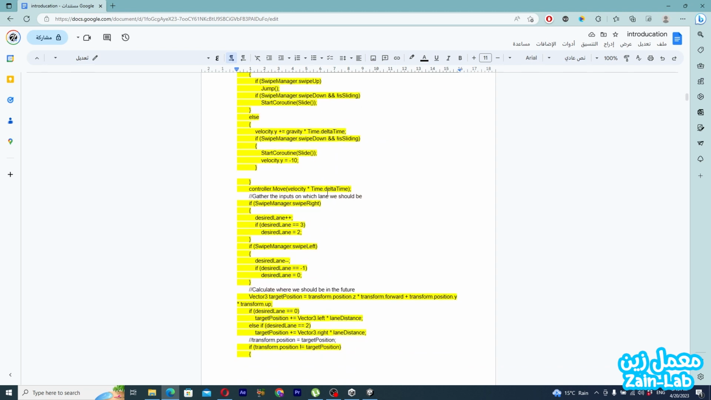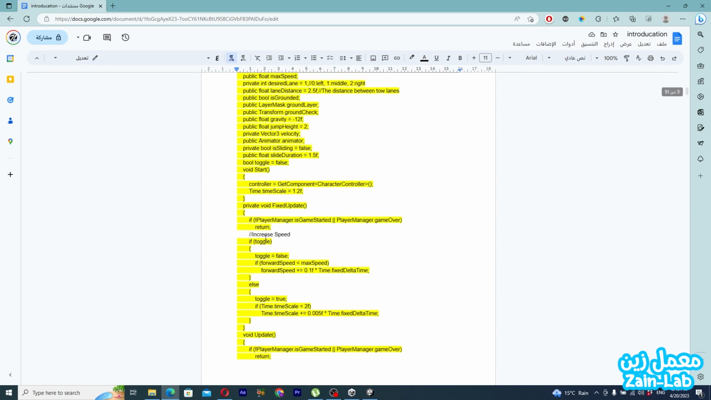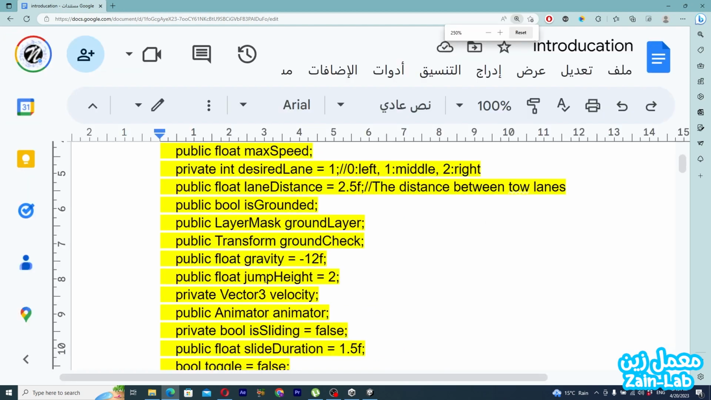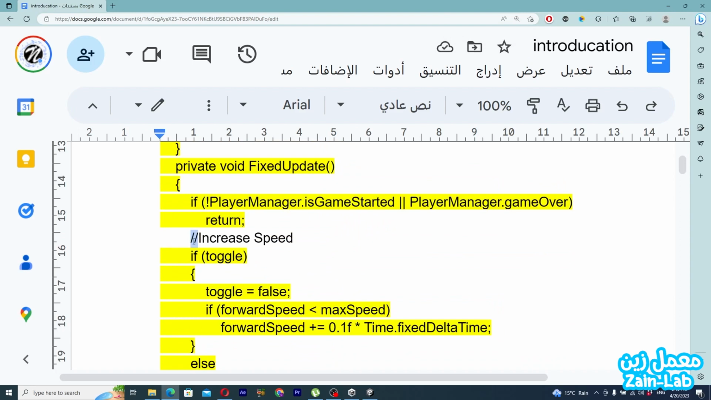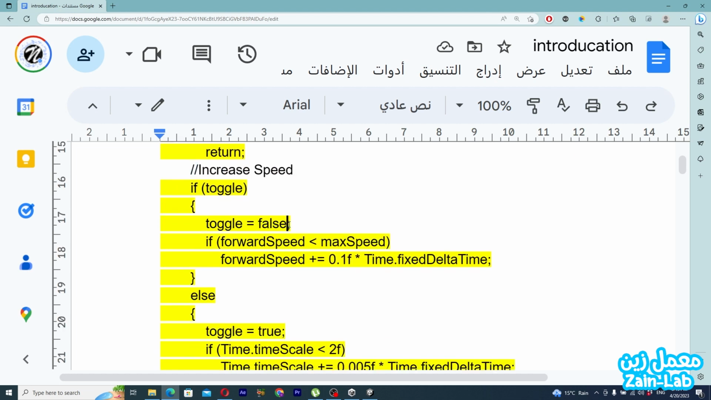if you find something here with two slashes like that, it means that it's a comment. It is not code. Okay, and every code will end with this symbol. It means that it's the end of the code.